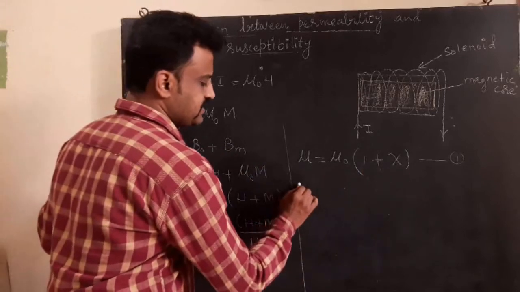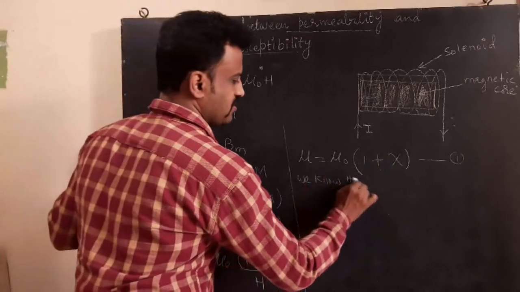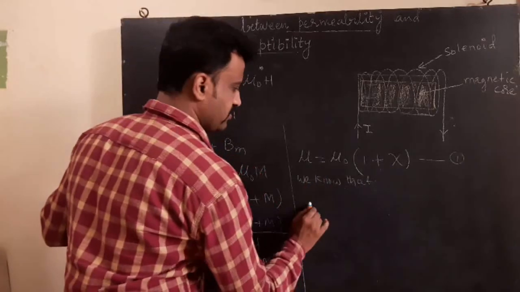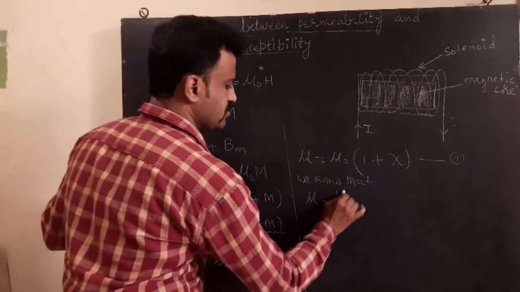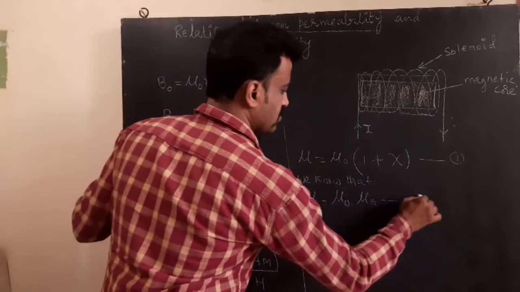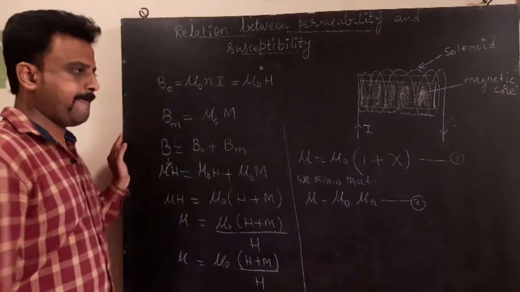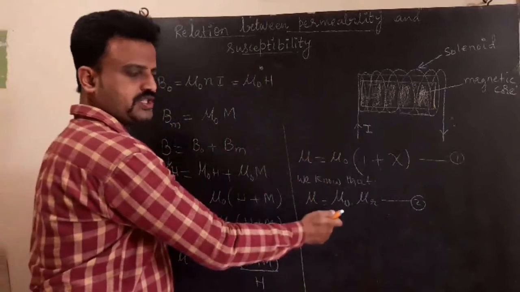We know that mu is equal to mu naught into mu r. Call this equation 2. Compare equation 1 and 2: mu and mu, mu naught and mu naught.